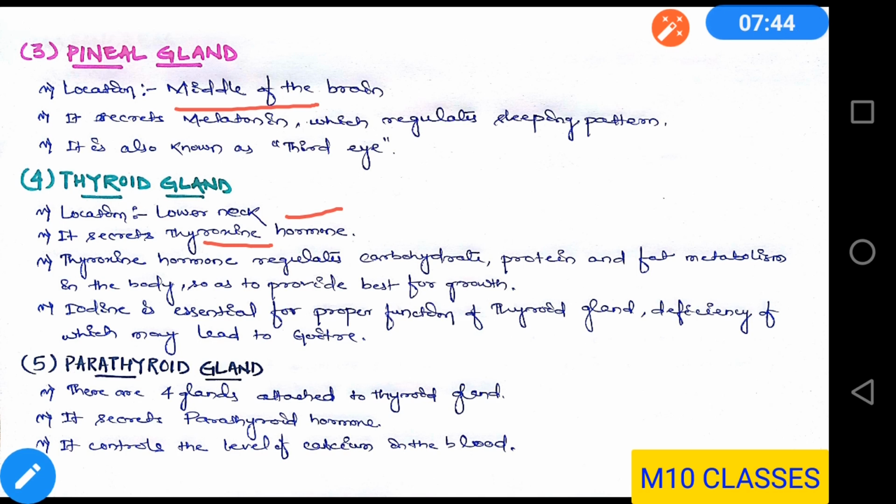In case of deficiency of iodine, the thyroid gland may malfunction and it may lead to goiter. So you might have seen pictures of goiter, that means a swollen neck. It is because of the malfunctioning of the thyroid gland. Parathyroid gland: there are 4 glands attached to the thyroid gland. They secrete parathyroid hormone. It controls the level of calcium in the blood.